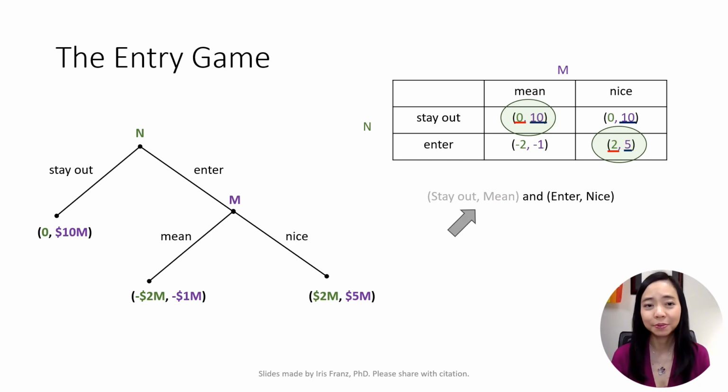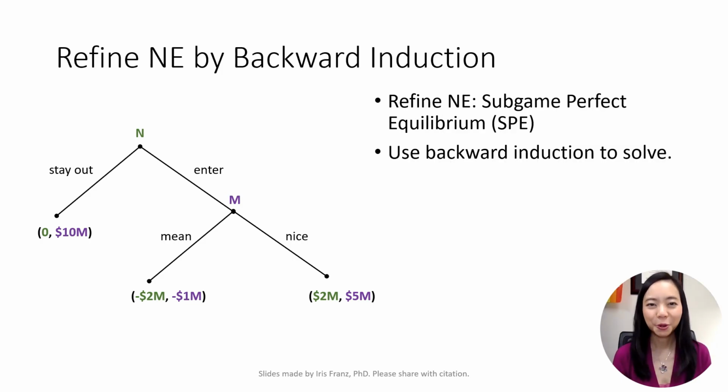We know that the monopolist would never choose to be mean. We can use backward induction to refine Nash equilibrium to subgame perfect equilibrium. That way, we can eliminate non-credible threats. What is backward induction? It is solving the extensive form game from the end to the beginning. So, we will start from the end node of the game. Suppose we're at the last subgame, that is, the new firm has already entered the market. What would the monopolist do? It would choose to be nice, as $5 million is better than negative $1 million.